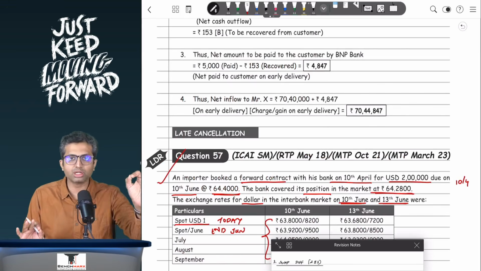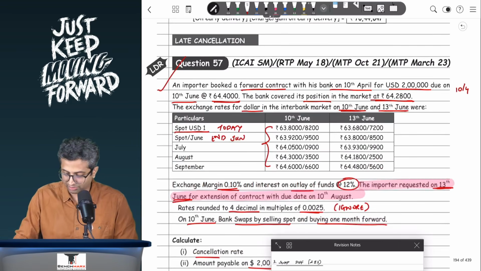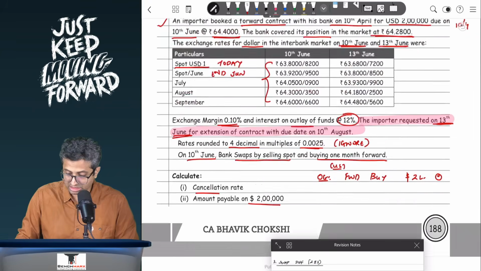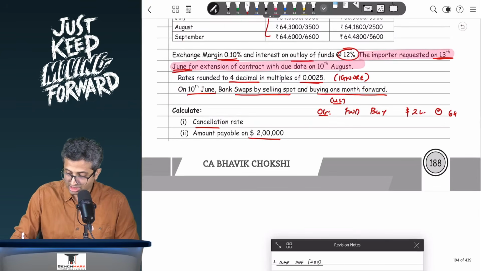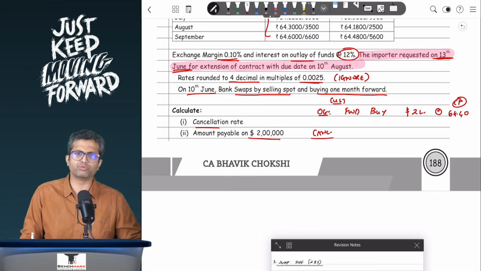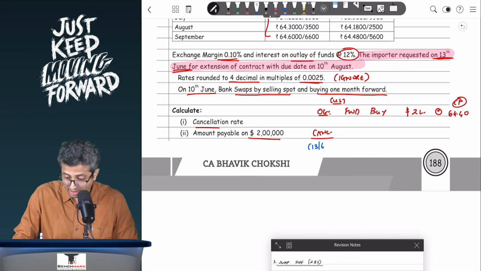Sir, we will first try to find the exchange difference, that is the amount payable on 2 lakhs. This is done from the customer's point of view, and if I look at the customer's point of view, the original contract was a forward buy which was expiring on 10th of June of $2 lakh at the rate the customer had entered at 64.4. Now 64.4, the customer is buying, so this is like the cost price. Now if I want to cancel it, I would love to cancel it on or before the due date, but the customer did a no-show, and hence the cancellation happens between the bank and the customer on the day when the customer actually comes, that is on 13 June.